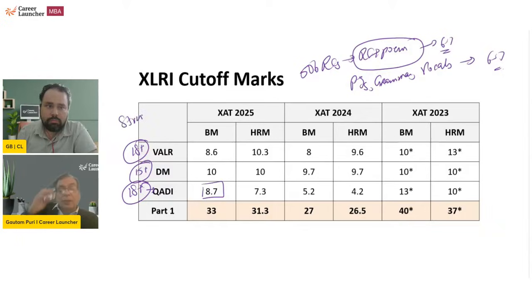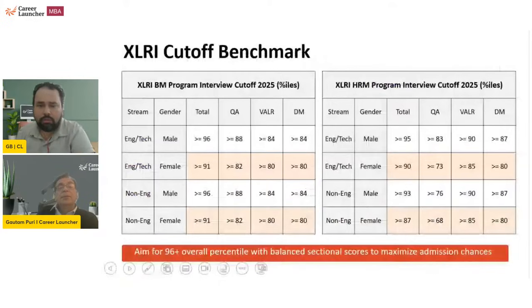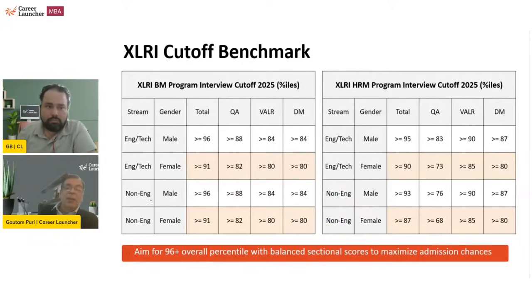Okay. Gautam, if you can just go back to the previous slide. This one? Yeah. हाँ, ये वाली, ठीक है. Now, percentile cutoffs, if you notice, there's a category: engineers males, non-engineers male, female engineers, non-engineer female. ये category है इनकी. So थोड़ा सा है इसमें फर्क.